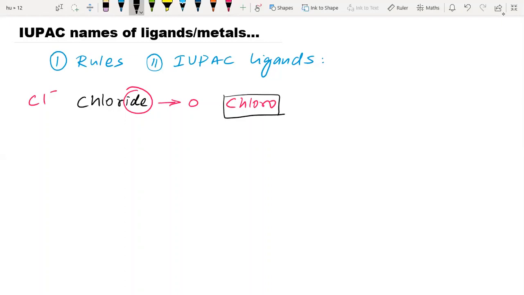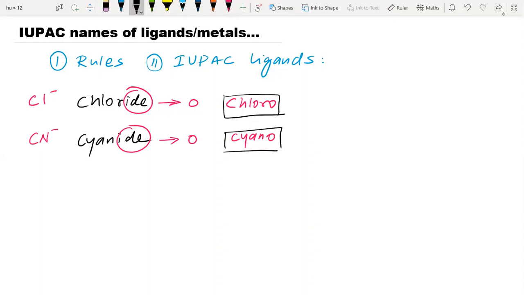The IUPAC name is chloro. Similarly, we have CN minus, which is cyanide. Again we have ide here, so that is replaced by O, and the name becomes cyano. So Cl minus is chloro, CN minus is cyano.